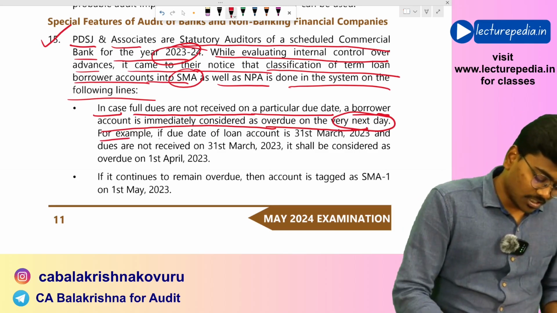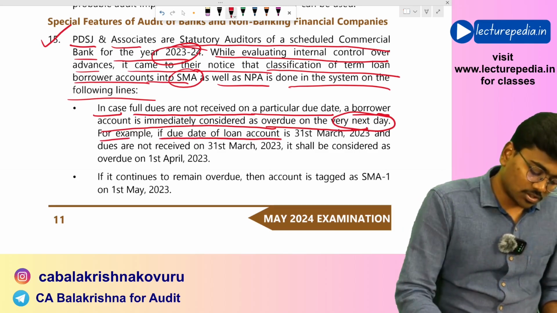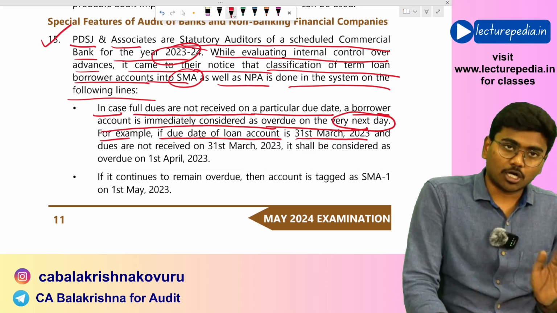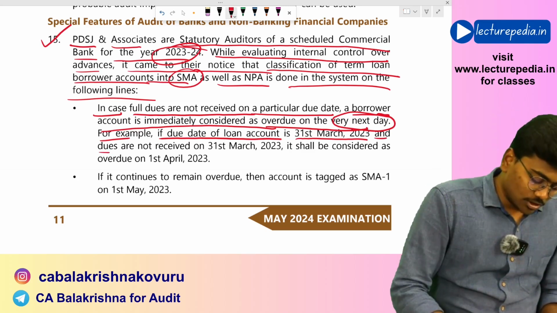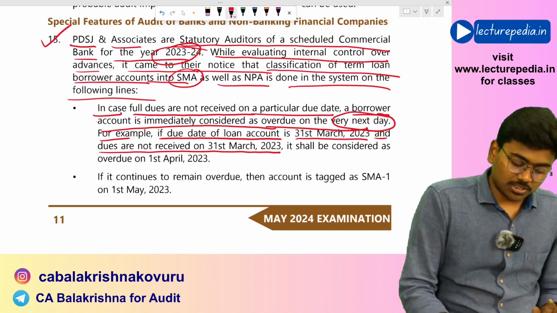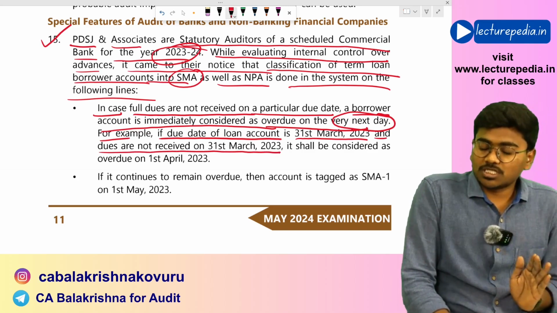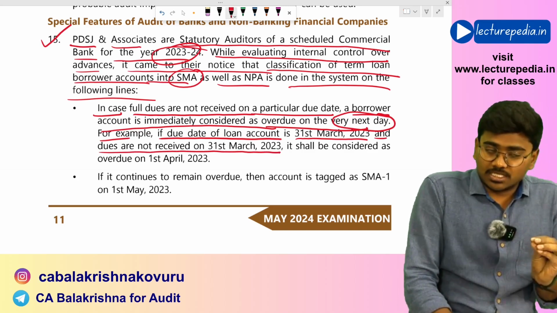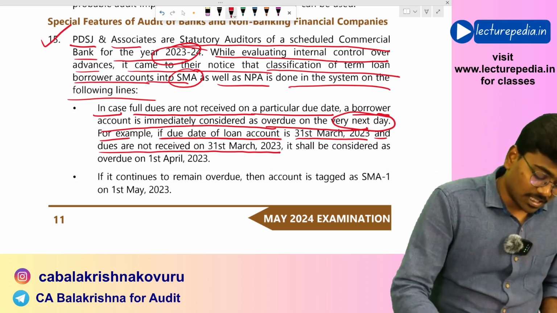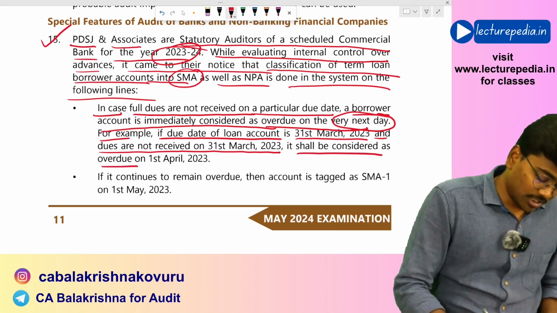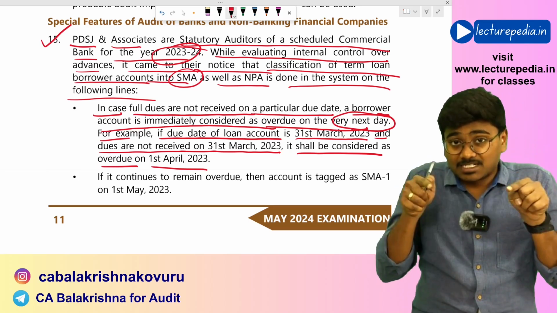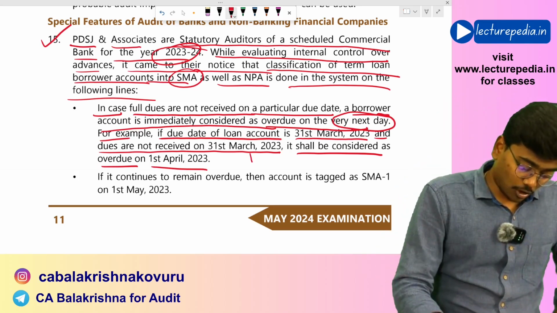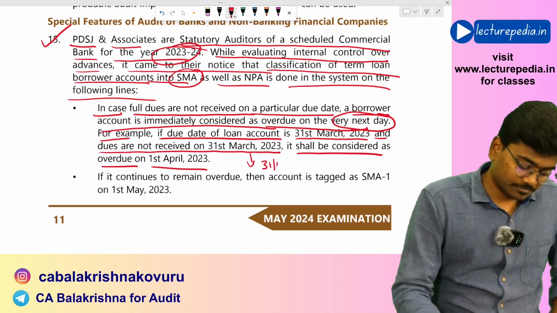For example, if the due of a loan account is on 31st March 2023, and dues are not received as on 31st March 2023, it shall be considered as overdue on 1st April 2023. No, it should be considered as overdue on 31st March itself.